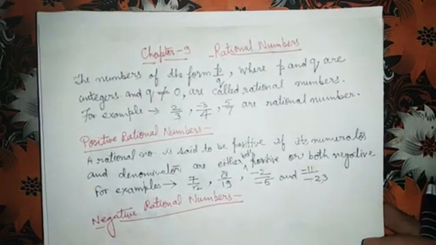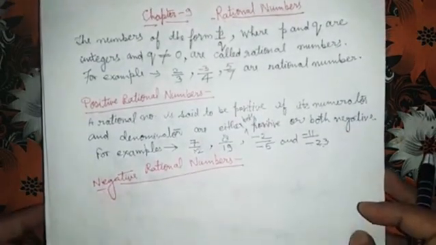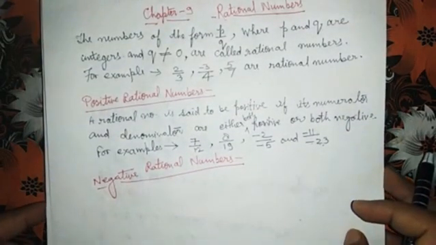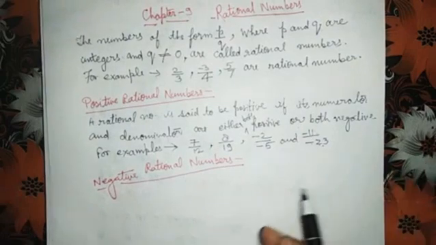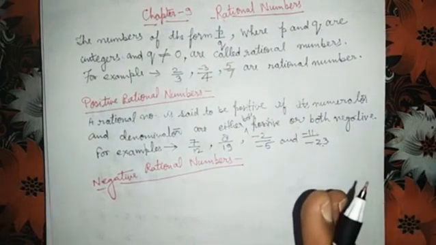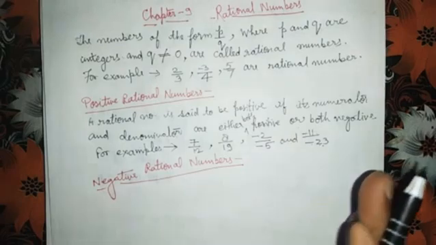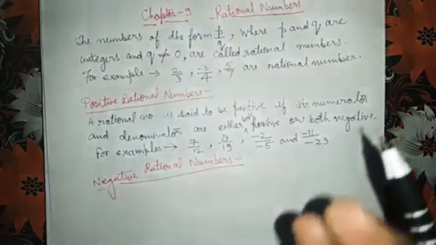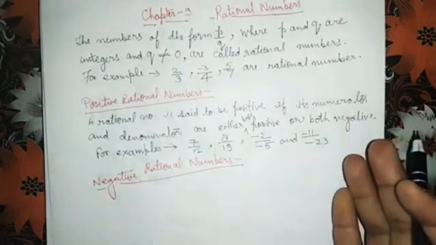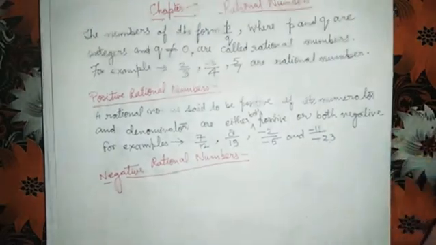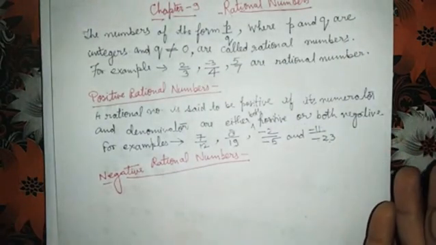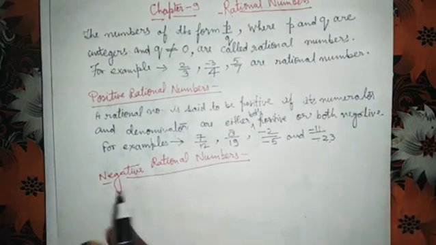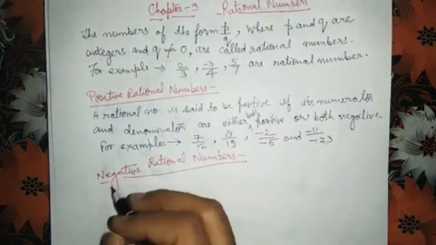Here now see negative rational numbers. A rational number is said to be negative if its numerator and denominator have opposite sign. Okay. Here negative rational numbers I am writing.